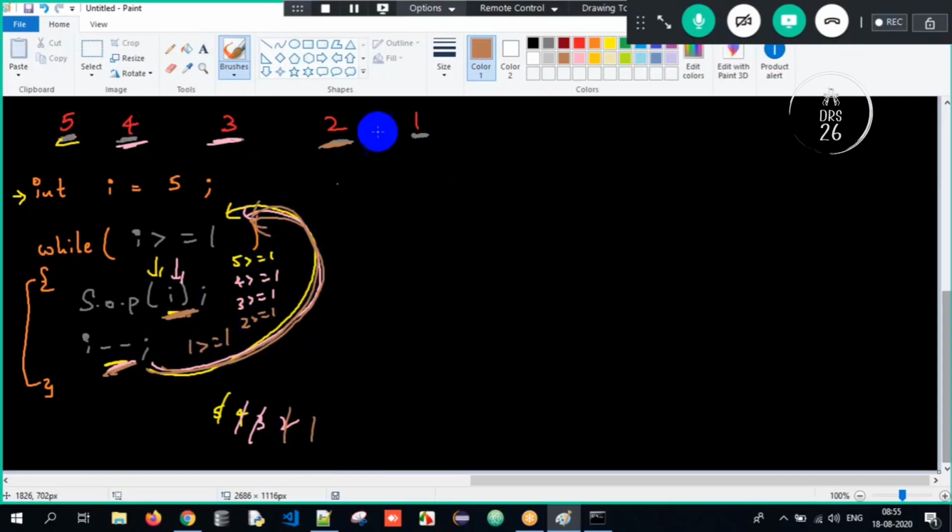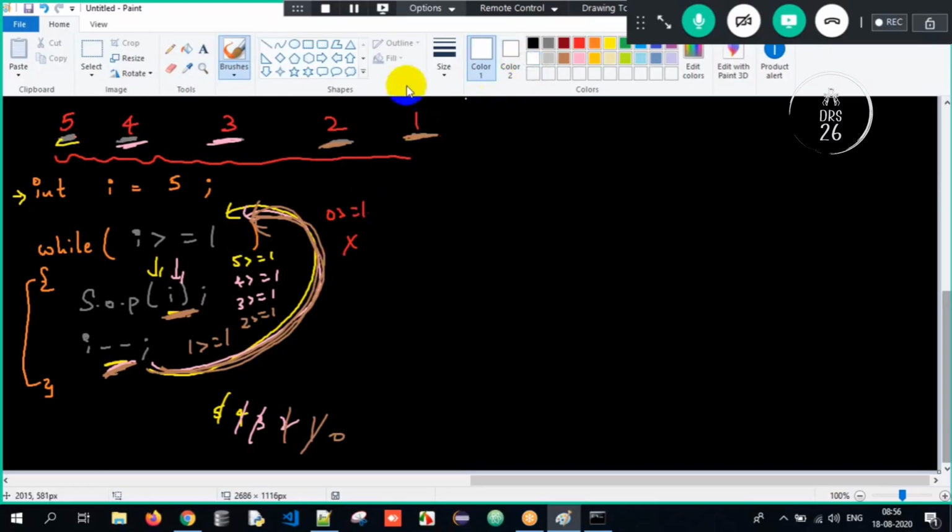Yes, true. 1 will get printed. I minus minus, it will become 0. Now again it goes back here. I value will become 0. Is 0 greater than or equal to 1? No. Stop it. So this is the output. I get it in a beautiful manner. Okay, so this is what we are supposed to understand when it comes to looping statements. We can traverse in the forward direction as well as the reverse direction.